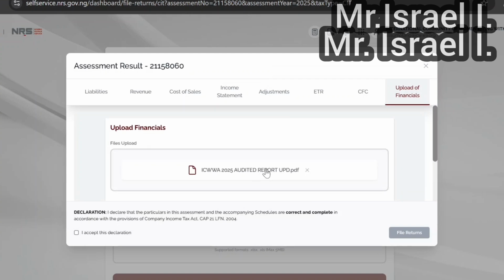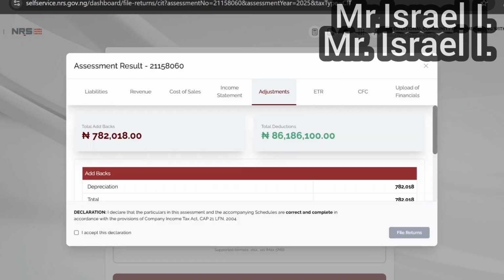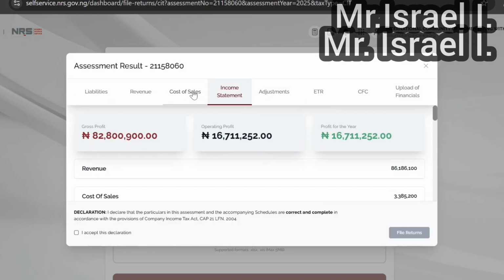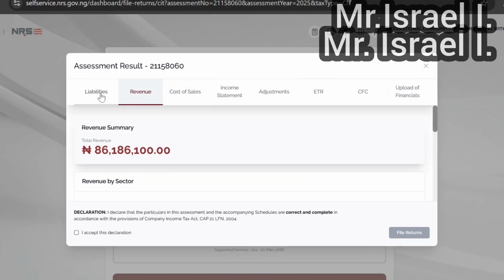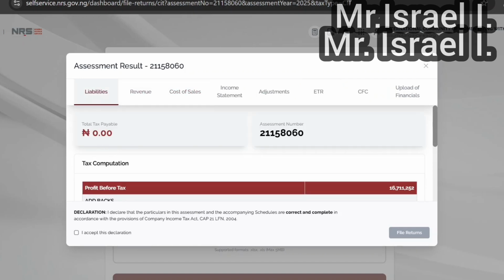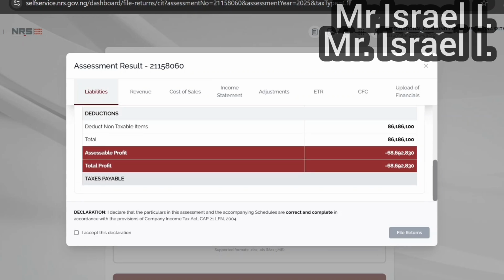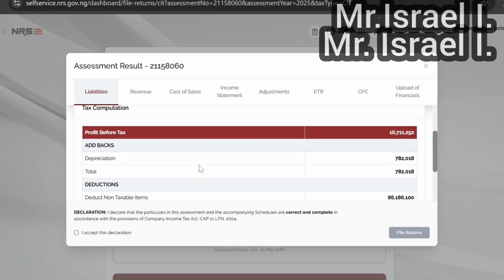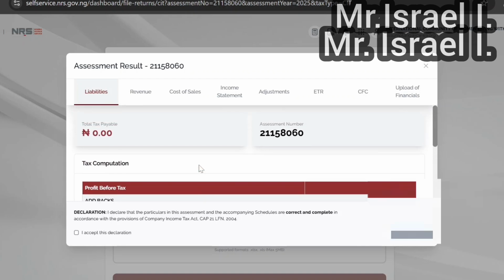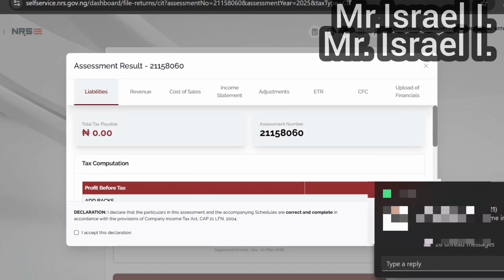It's here. So we have our audited account here. Everything is intact. So our liability here is what? Nil. As an NGO, you're not supposed to pay any liability. Right? Your tax payable is nil. So you're not supposed to pay anything, right? Good and fine. So let us now